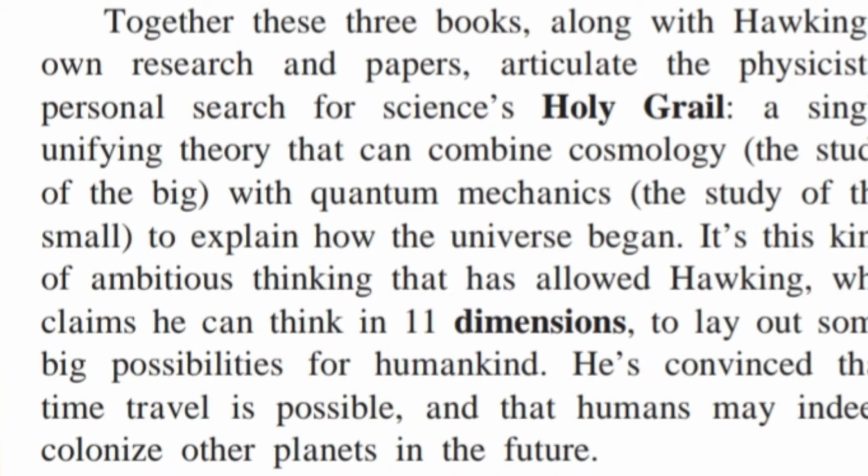It's this kind of ambitious thinking that has allowed Hawking, who claims he can think in 11 dimensions, to lay out some big possibilities for humankind. Dimensions mean aspects; he can think in 11 aspects how the universe was created. So these are big possibilities for humankind, so that we can learn so many things about the universe. He's convinced that time travel is possible, and that humans may indeed colonize other planets in the future.